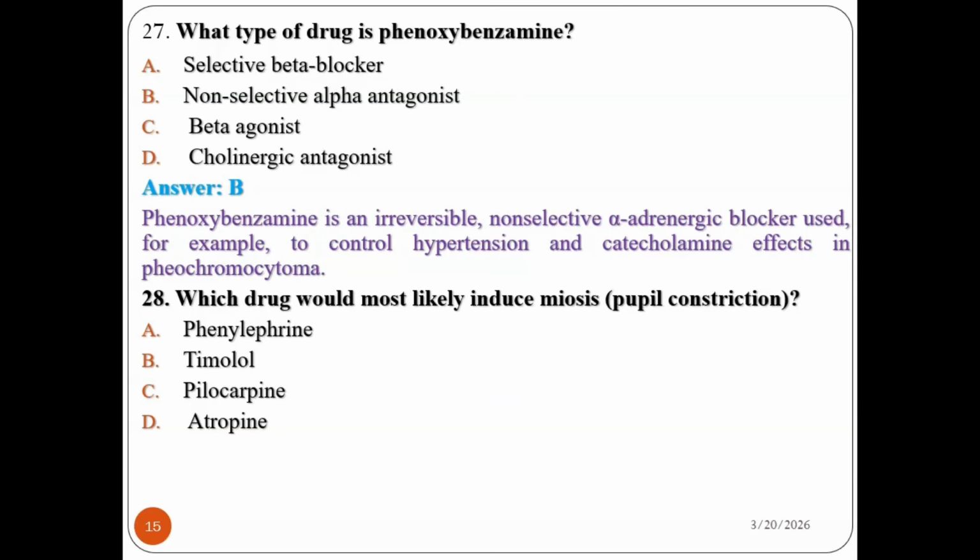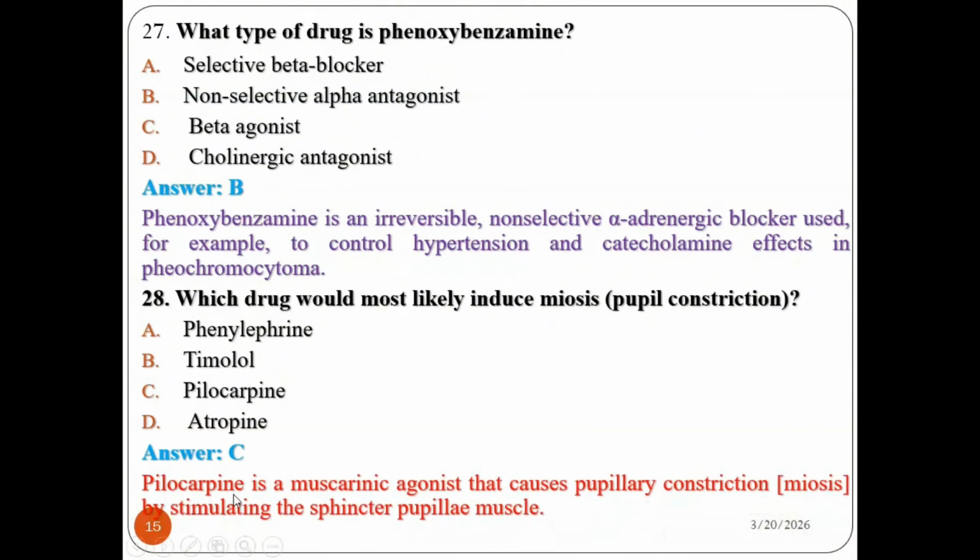Okay, so I'm sure you all say pilocarpine. So pilocarpine is a muscarinic agonist that causes pupillary constriction or miosis by stimulating the sphincter pupillae muscle. So the correct answer is pilocarpine. Yes, pilocarpine is associated with pupillary constriction or miosis.